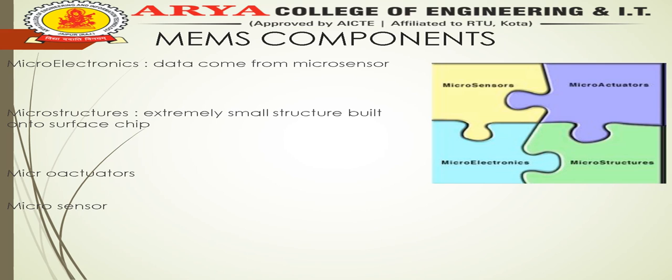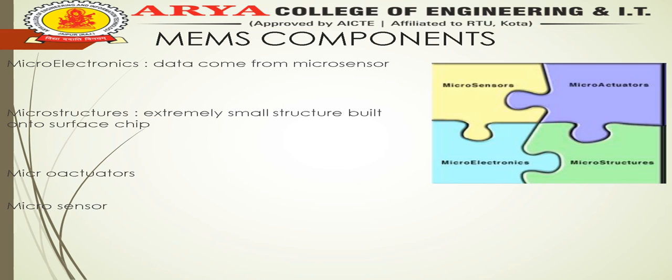If we talk about microelectronics, the data coming from the microsensor goes into the microelectronics. Similarly, a microstructure is a small structure built on a surface, shaped on it.